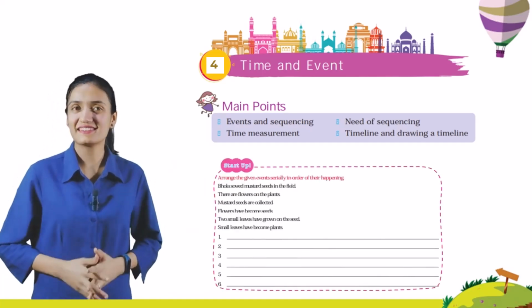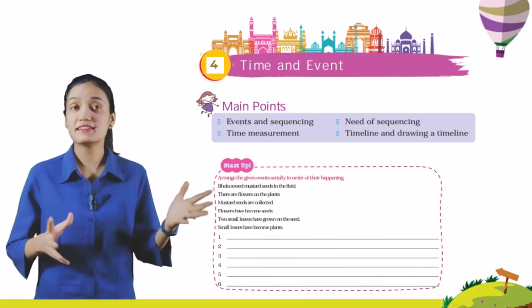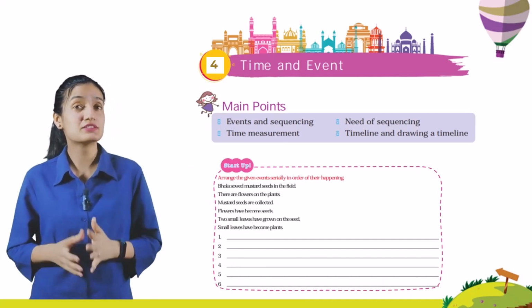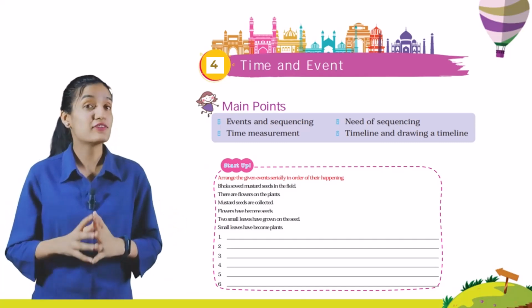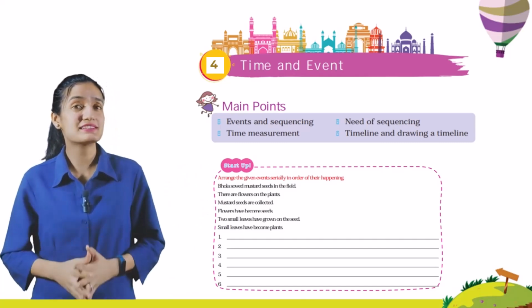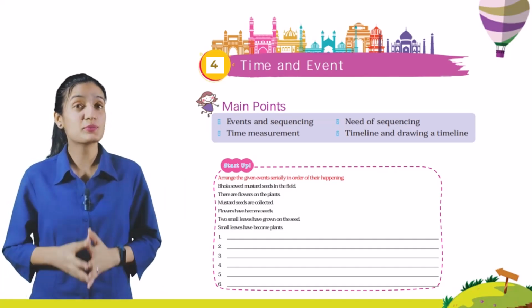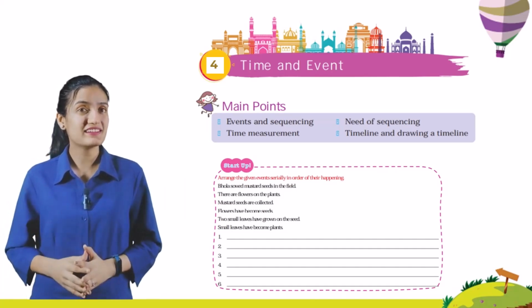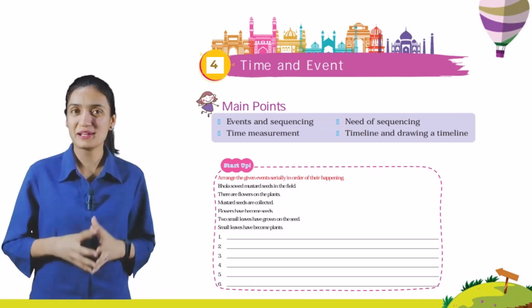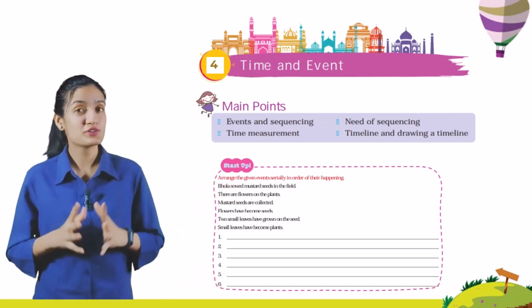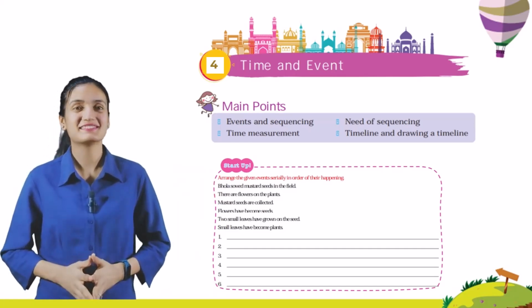Startup. So let's start. Arrange the given events serially in order of their happening. Bola sowed mustard seeds in the field. There are flowers on the plants. Mustard seeds are collected. Flowers have become seeds. Two small leaves have grown on the seed. Small leaves have become plants. You have to rearrange these points in a serial manner.